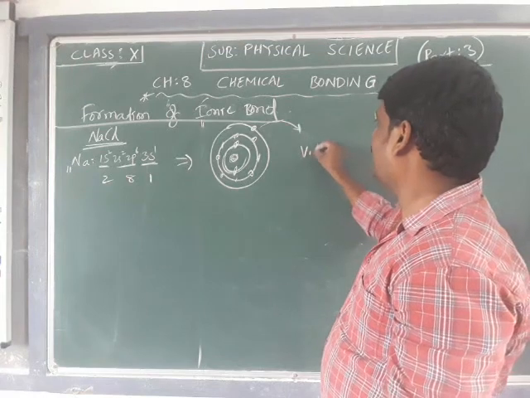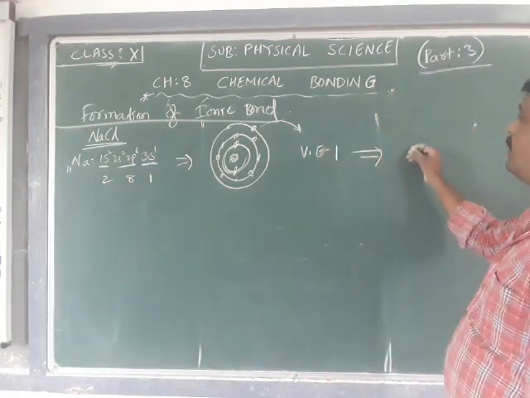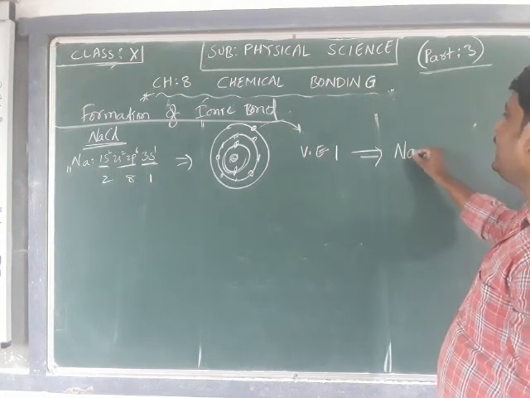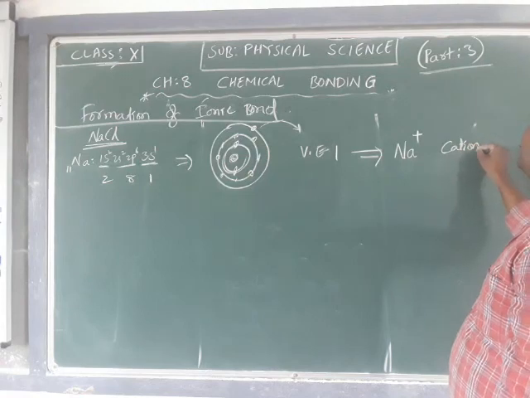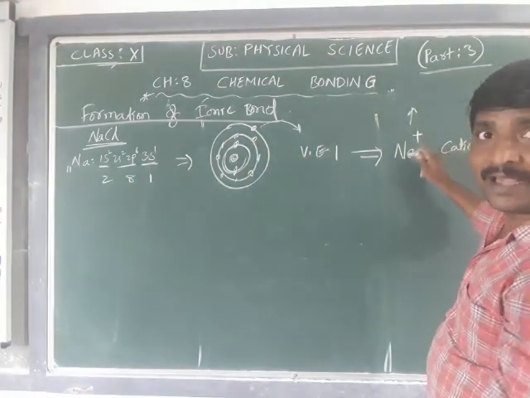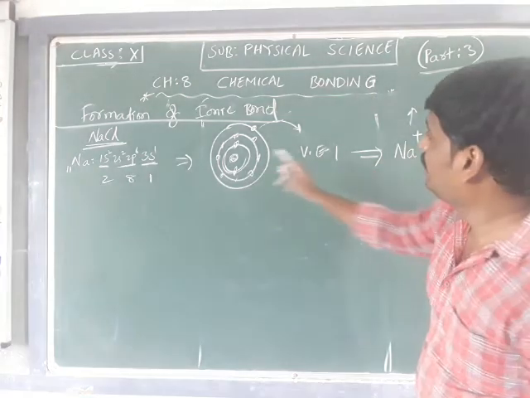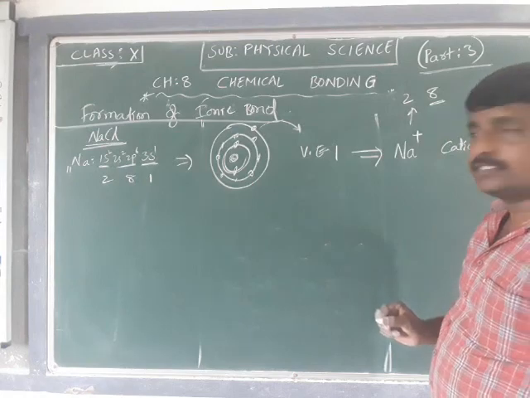So the valence electron is equal to 1. It is going to lose this electron to form Na+, a cation. The configuration of this ion after losing that one valence electron will be 2, 8, which is an octet, so it possesses the octet.